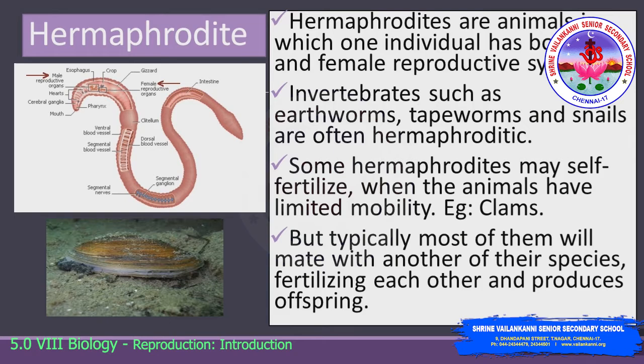Invertebrates such as earthworms, tapeworms and snails are often hermaphroditic. Some hermaphrodites may self-fertilize when the animal has limited mobility. An example of an animal which has limited mobility and thus undergoes self-fertilization is the clam. But in most cases, the organisms mate with one another of the same species, fertilizing each other, and produce offspring.